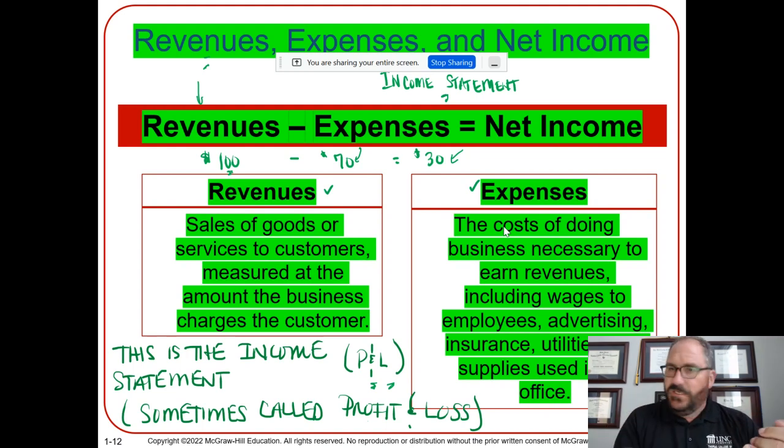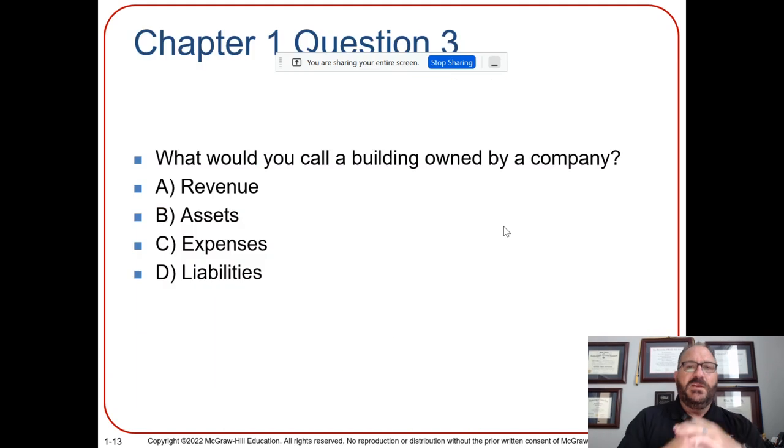What are the expenses? Well, the hamburger, the bun, the pickle, the French fries, the soda, the cups, the napkins, the electric, all those things have to come from that. And then what's left is the net income. Okay? Again, terms you absolutely need to know. Okay, so here we go.